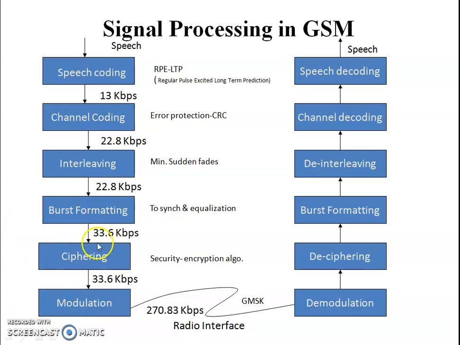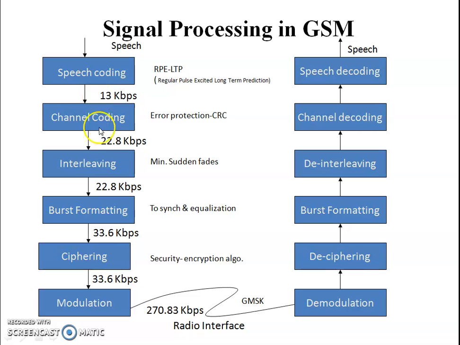And after ciphering, which puts in the security and encryption algorithm, it again maintains the same 33.6 kbps, and the modulation is done with GMSK, Gaussian minimum shift keying. So we can say after the modulation of all the 8 users, that means one time frame, the radio interface will have 270.8 kbps data.